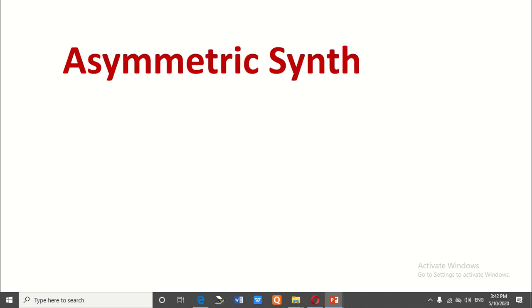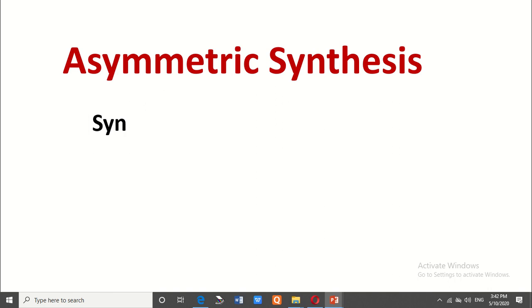Today, I will focus on asymmetric synthesis. Asymmetric synthesis is a very important topic for the MSc second year organic chemistry exam and the NET SET exam. It is also useful for research to make different types of medicines, drugs, and a number of pharmaceutical products.